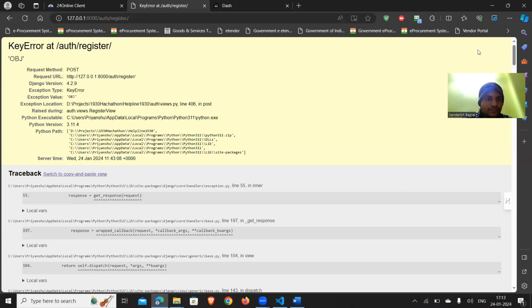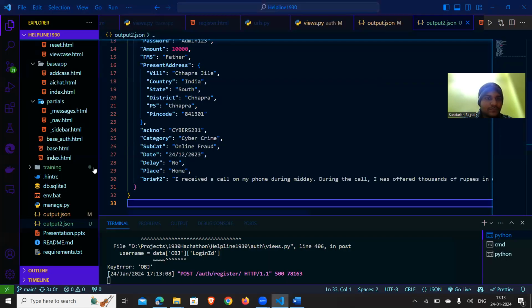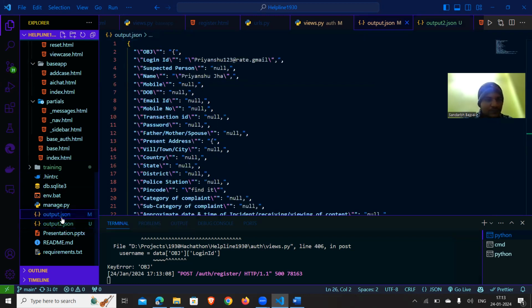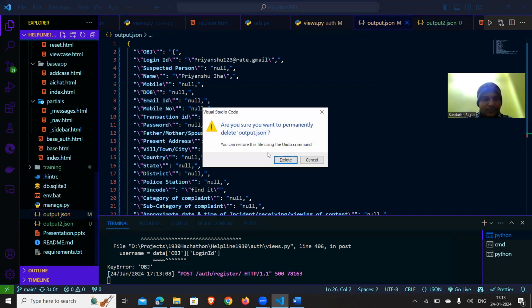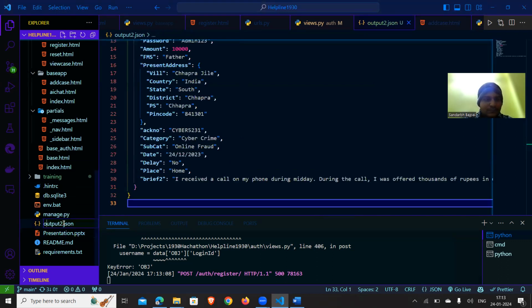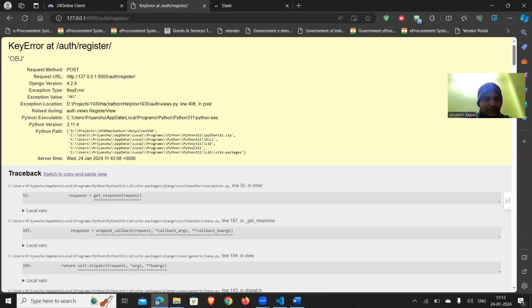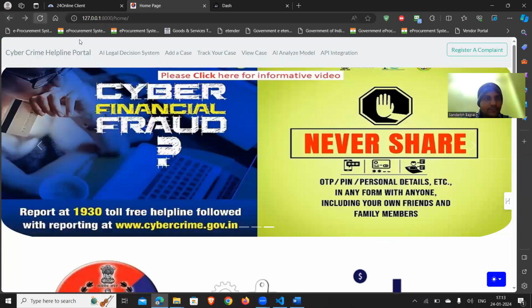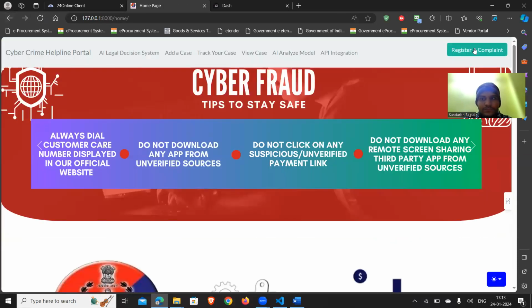There might be an issue, let me check what it is. Okay, it might be a name conflict. Let me correct it. The error is that the front end is unable to read the backend file. I have corrected the name. Let's move back to our website, refresh it, and then register.